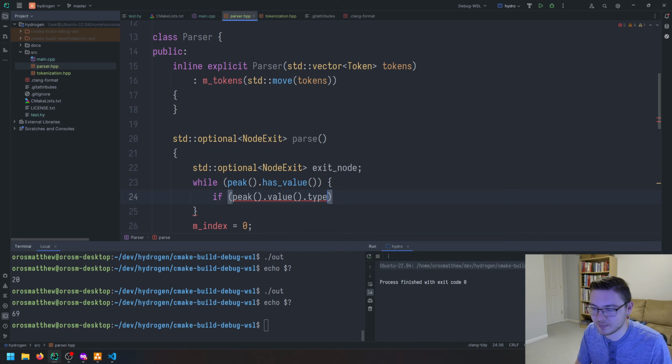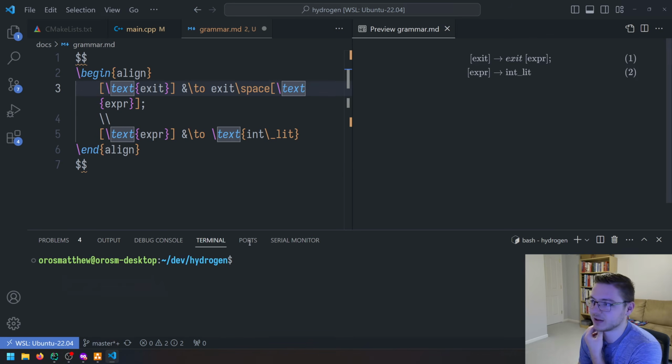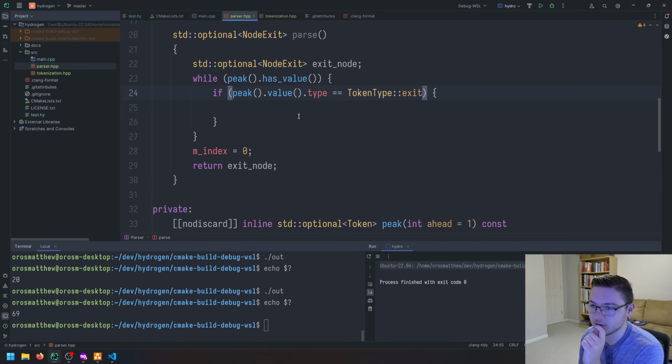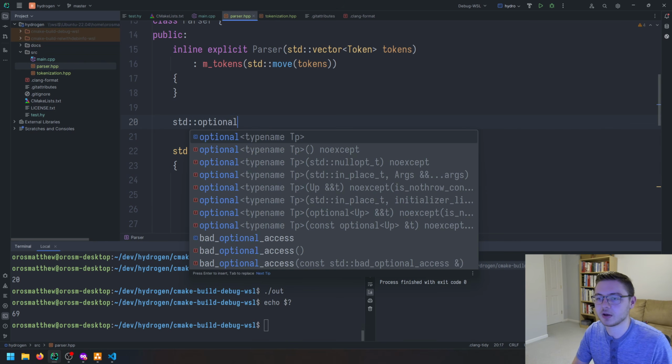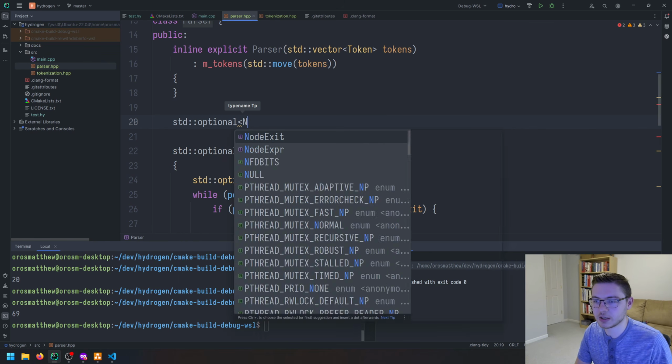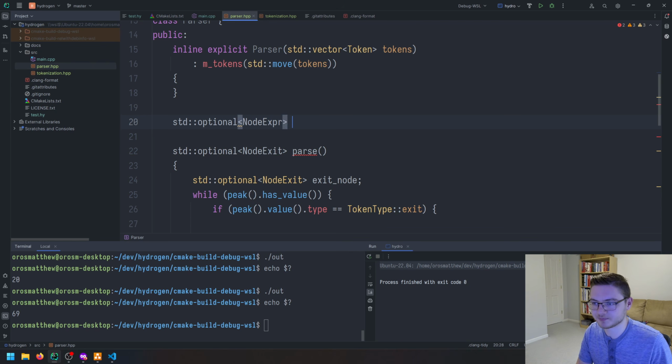So if its type equals token type exit, so if it starts off with exit, okay, we start off with the exit, and then we actually have to parse for an expression, right? So I'll show you what I mean by this. So what we actually need to do is have this optional for node expression, and we need to parse for an expression.